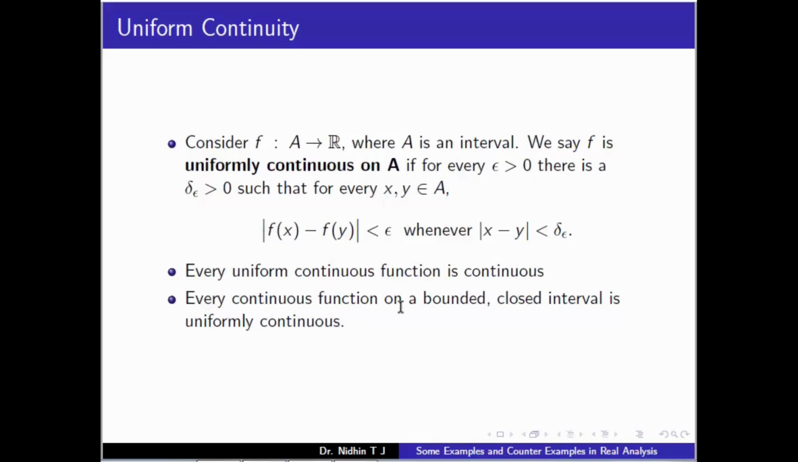So using this, in the last example we have seen that x square on the real line is not uniformly continuous, but if we restrict the domain, x square on a closed and bounded interval [a, b] will be uniformly continuous.